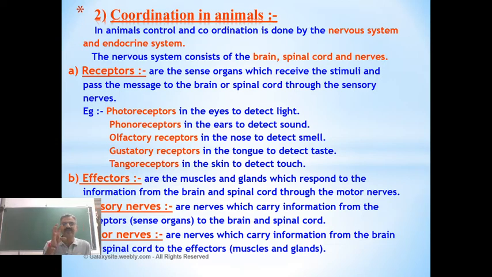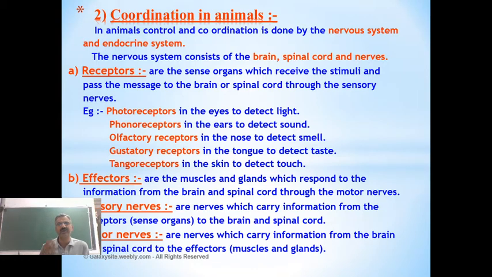So what makes these sensory organs receive these stimuli? Other organs are not able to receive the stimuli, only these five sensory organs are able to. It is because of the receptors which are present here. These are special cells which are able to receive the message in different forms.